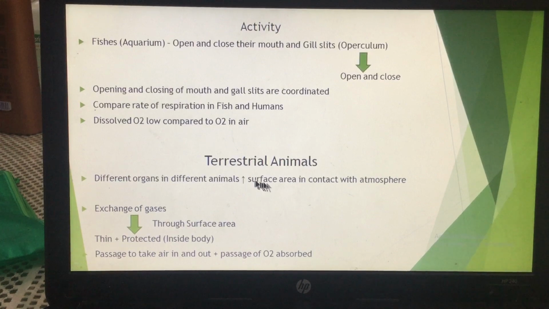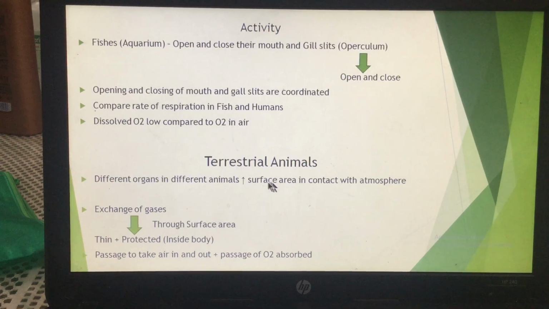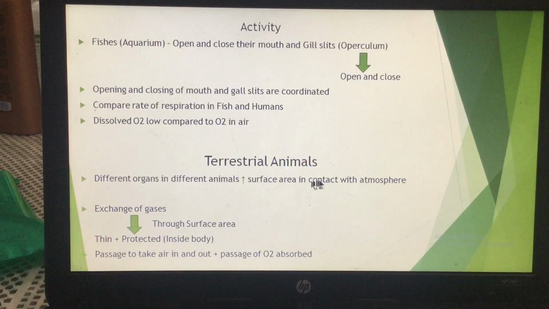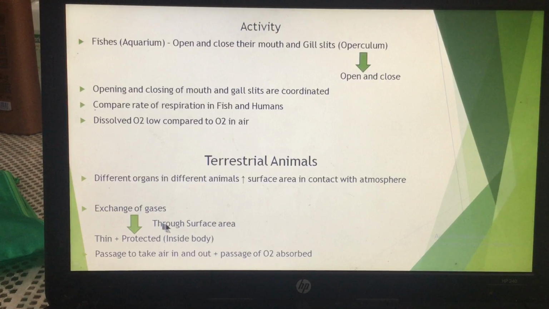As a result, in terrestrial animals, the surface area must be in contact with the atmosphere, because the exchange of gases happens through the surface area. Oxygen goes inside and carbon dioxide comes out, that is known as the surface area. So that surface area in terrestrial animals must be in contact with the atmosphere. As I told you, the exchange of gases takes place through the surface area, and by which mechanism? Through diffusion. Through diffusion, oxygen goes inside, carbon dioxide comes out.